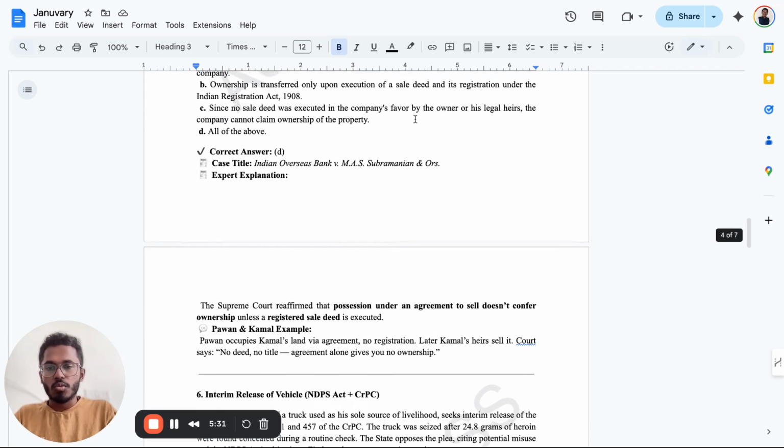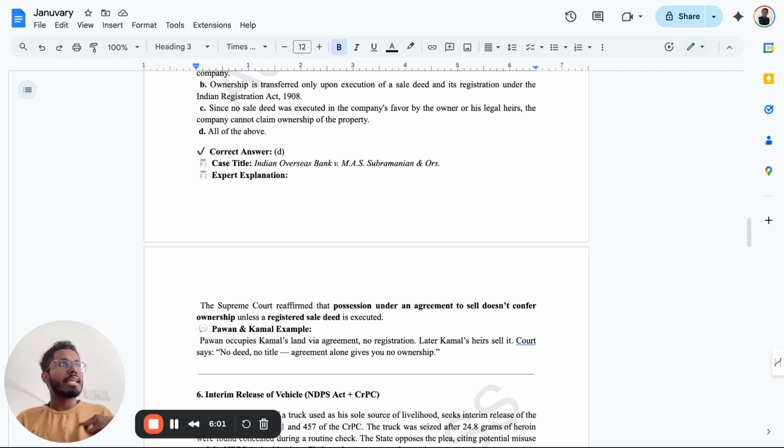Fifth question. Pawan occupies Kamal's land via agreement. So I am Pawan, occupying Kamal's land by an agreement without registration. Later, Kamal's heir sells it. Court says no deed, no title. Agreement alone gives you no ownership, but you have the right to go and argue or file a case.